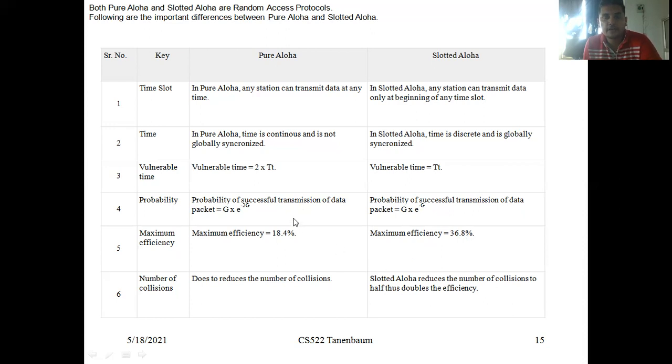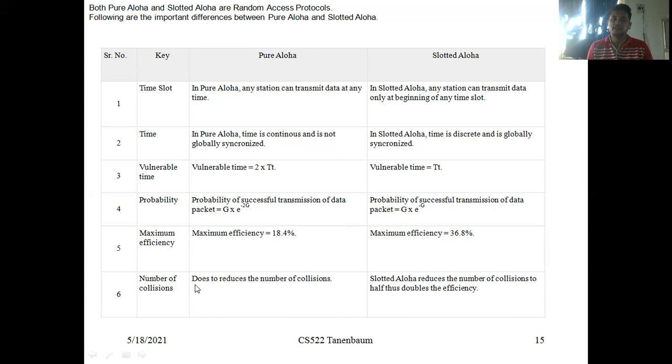Why? Because in pure Aloha the packets are arbitrarily delivered, so there is a possibility of more collisions. But in slotted Aloha, when compared with pure Aloha, some collisions are reduced and it delivers more frames. In the example we used 14 frames. Most probably, of those 14, 4 to 5 frames collide in pure Aloha. But if the same 14 frames are in slotted Aloha, only 2 to 3 frames collide with each other. For that reason, the maximum efficiency is 18.4% here and 36.8% there.